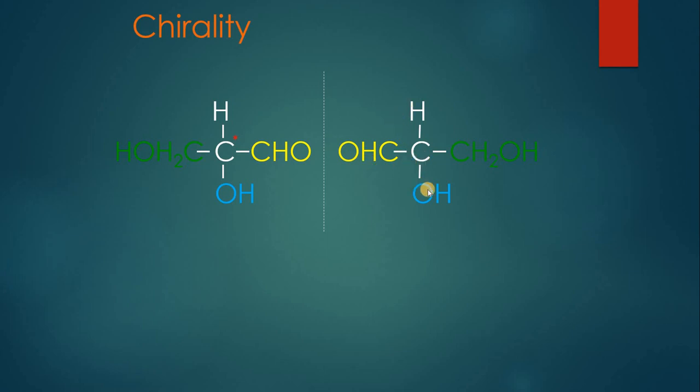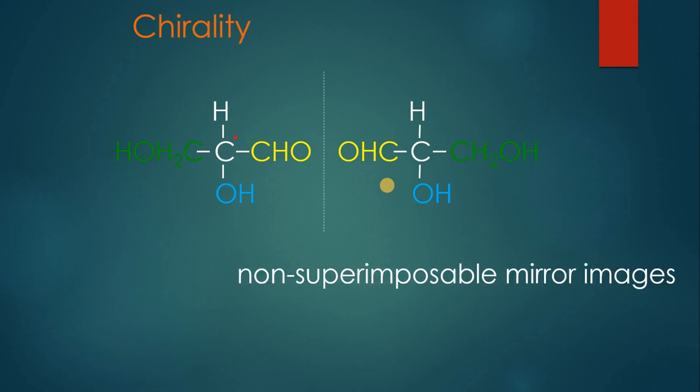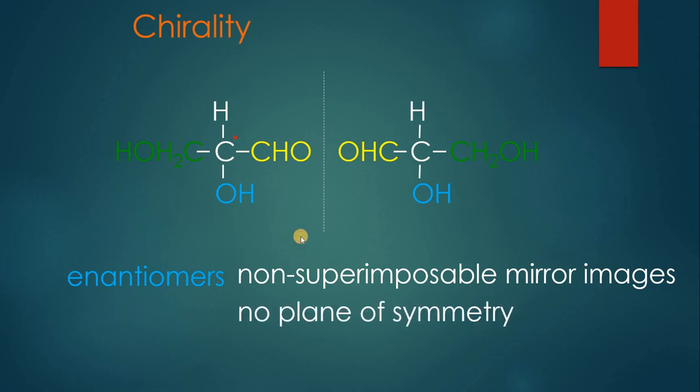Carbon atom is attached with 4 different groups. The second condition is being fulfilled for chirality, and the third condition is there should be no plane of symmetry. So non-superimposable mirror images are being made. These two compounds which are non-superimposable mirror images of each other are called enantiomers. These are two isomers which will be called enantiomers, and there should be no plane of symmetry.